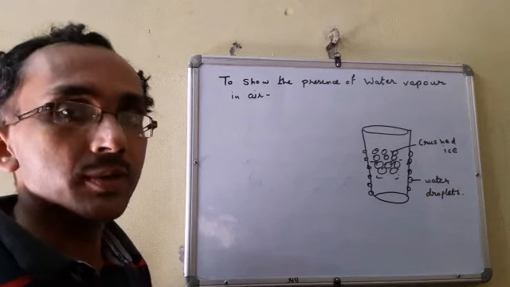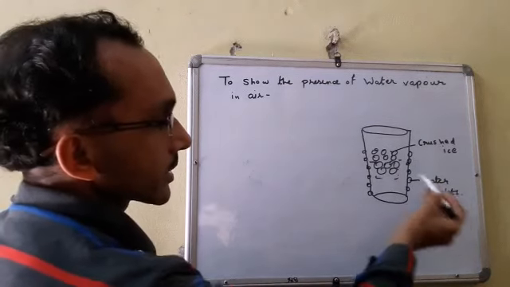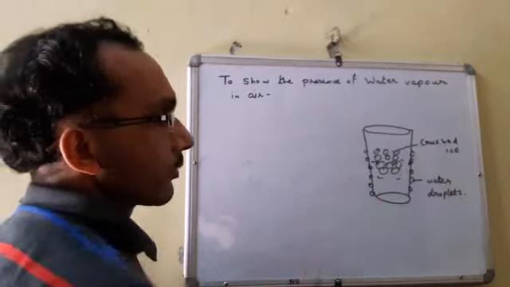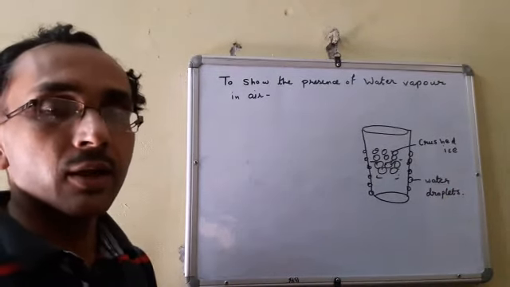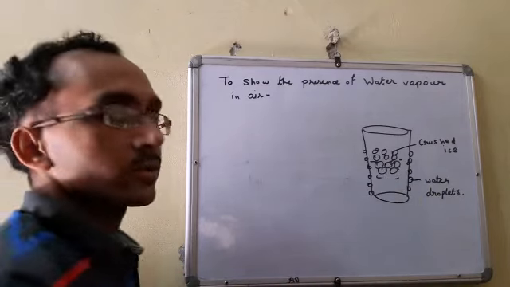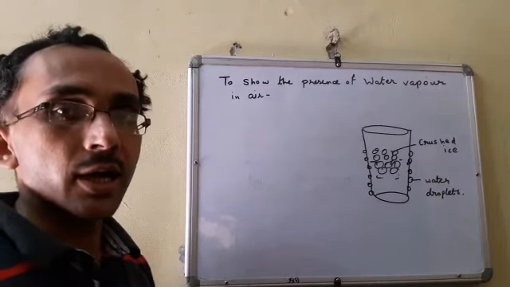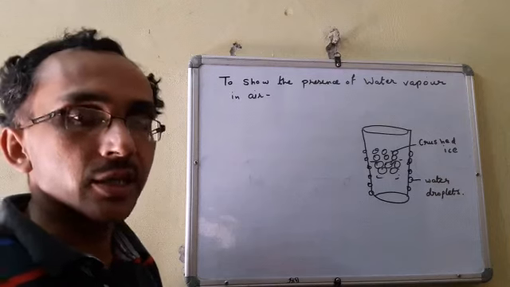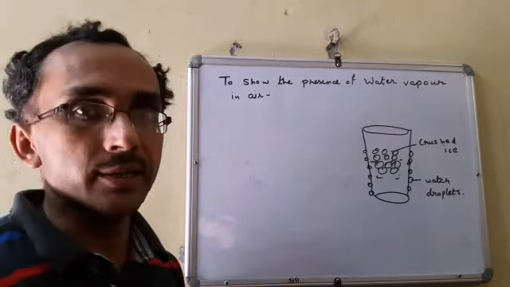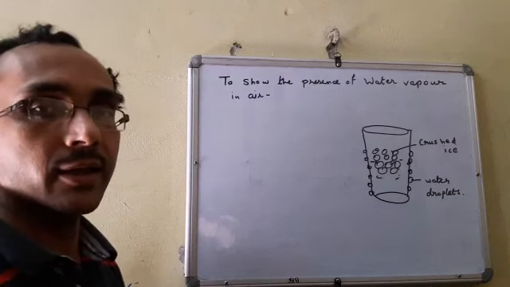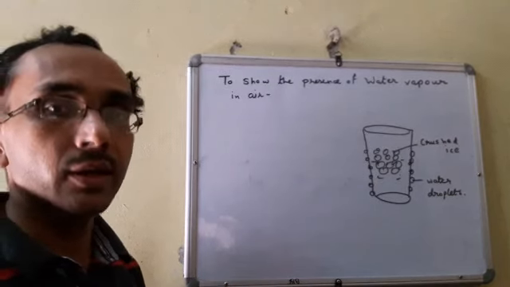After some time, what we observe, there are a lot of water droplets outside this glass. What does it show? The water vapor that is present in air, when it comes in contact with this chilled water or crushed ice, loses its energy and condenses and converts back into small water droplets. In that case, we can say that there is water vapor present in air.